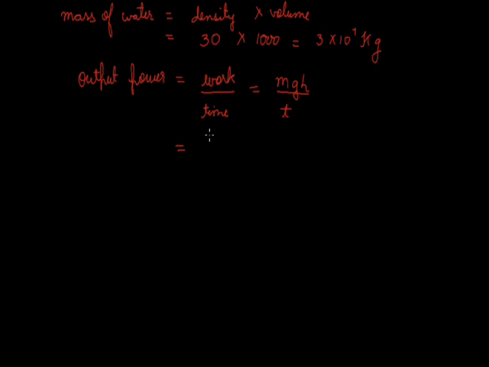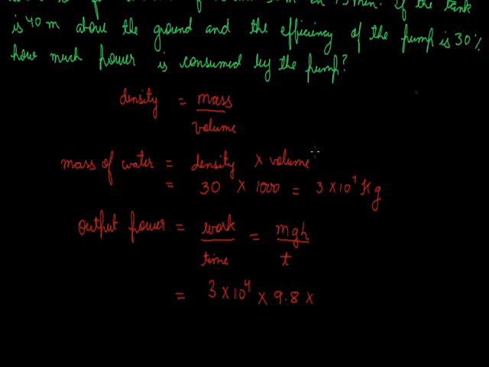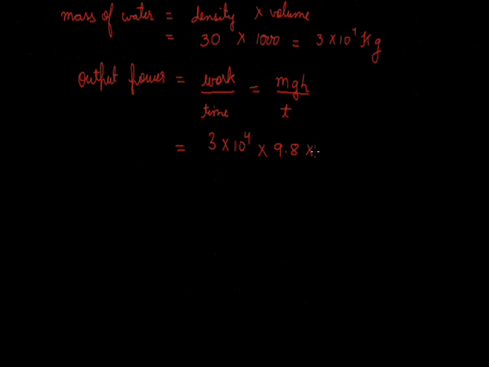The mass of water is 3 into 10 raised to the power 4, into g, that is acceleration due to gravity, which has a fixed value of 9.8 meter per second square, and h, that is height, which is given to us in the question, that is 40 meter above the ground, divided by time. It is given to us that it does this work in 15 minutes.